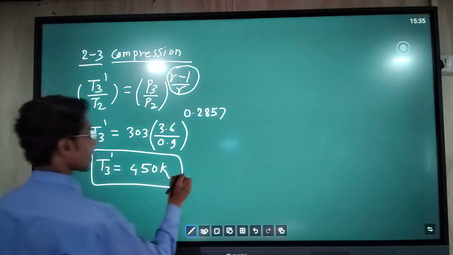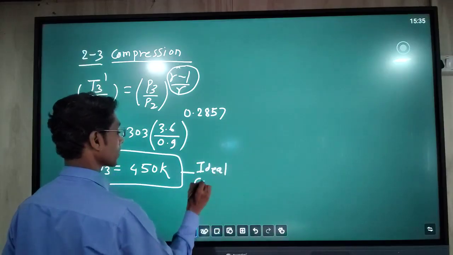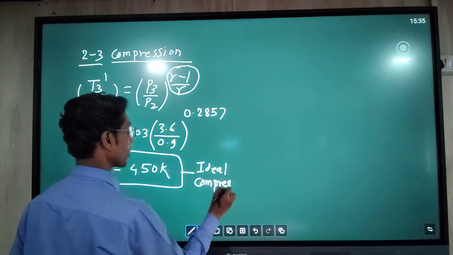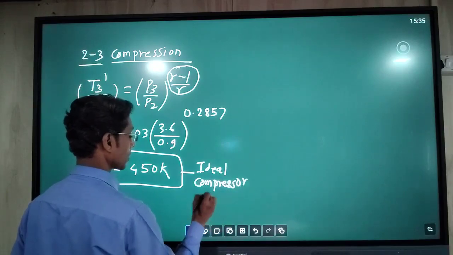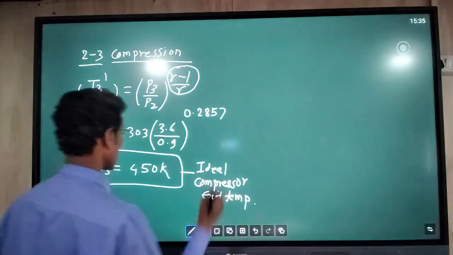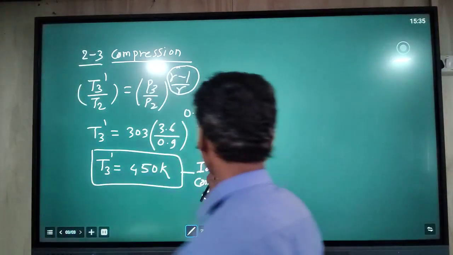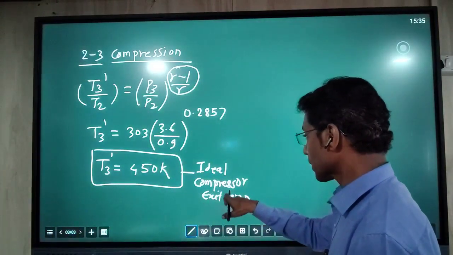This is the ideal compressor exit temperature we have obtained.